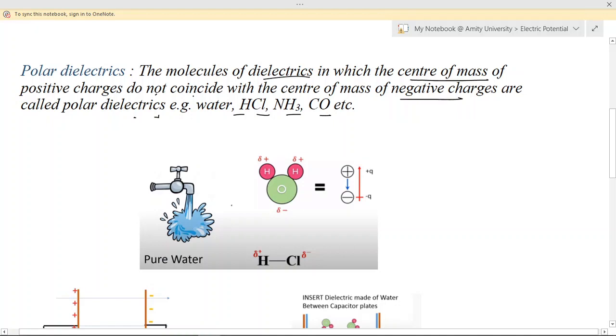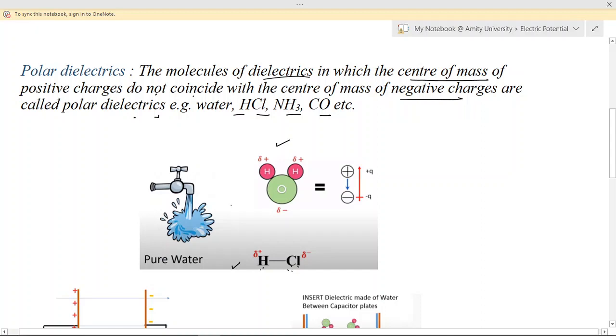So as you can see in this example, this is an example of a water molecule or HCl molecule. So here the center of this hydrogen, which is a positive charge, and the center of the chloride ion, they do not coincide, they do not overlap over each other, right?